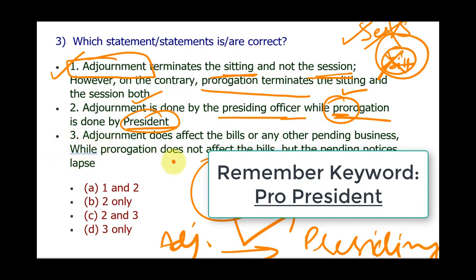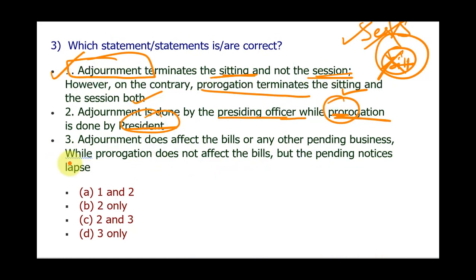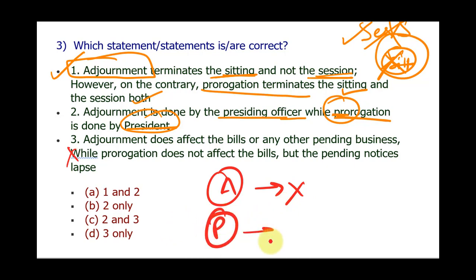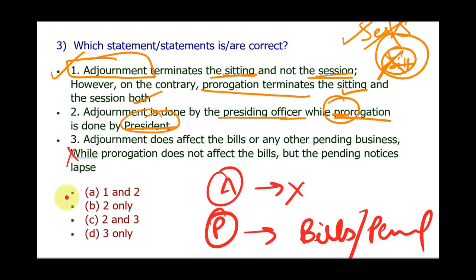Third option is adjournment does not affect the bills or any other pending business while prorogation does not. Now third statement is wrong. Why? Because adjournment, which is done by presiding officer, does not affect the bills or any other pending businesses, while pro president, that is prorogation, impacts or affects bills and all the pending businesses. So first and second options are correct.